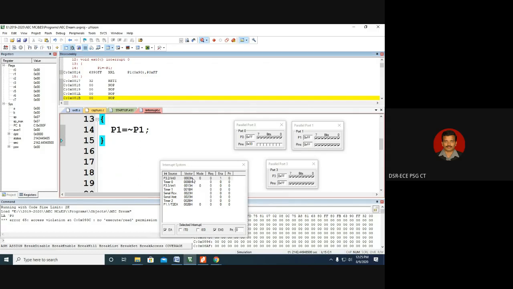And why is the vector location jumping? Because there are only 8 locations for external interrupt 0. Then the timer 0 interrupt vector address will come. So the interrupt service routine for external interrupt 0 should not overwrite the timer 0 vector address. To prevent that, whenever the interrupt comes, it will come to this location. From here, you jump to some other location, and if the program is lengthier, we can jump to some other location and make use of it.